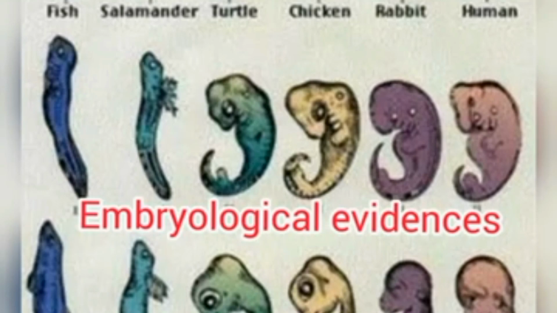The embryos in their early stages of development show a great deal of similarity, meaning they look almost similar to each other, but are different in the later stages of development. This suggests that they have evolved from a common ancestor, meaning they have a common origin.